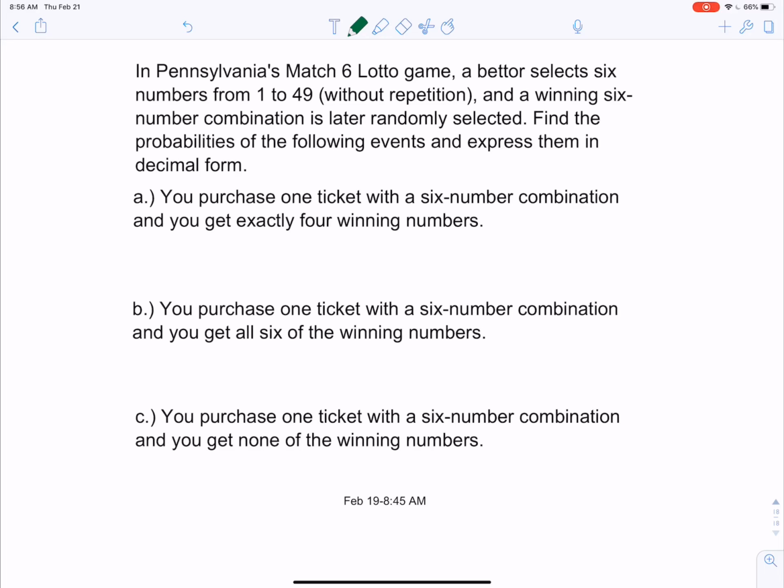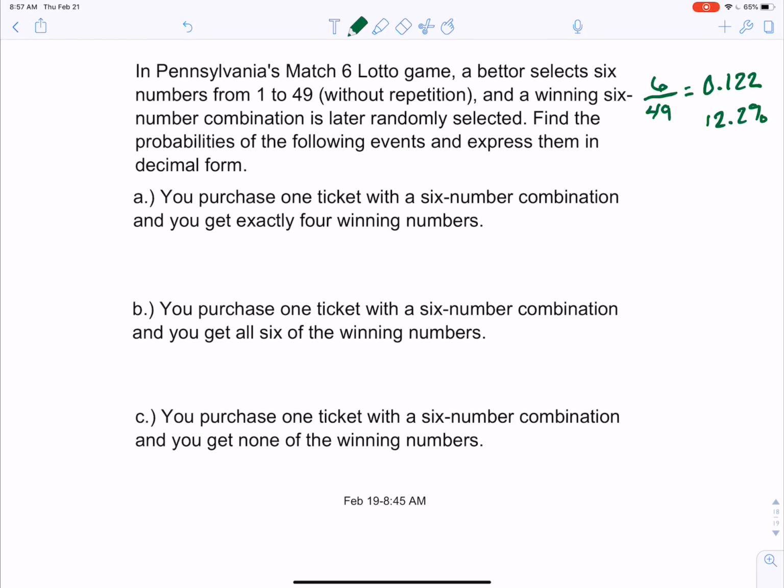So if we look, we're selecting 6 numbers from a population of 49. That gives us about 0.122, or about 12.2%. So our sample is larger than 5% of the population. So we cannot assume that they're independent events. That's why we have to use our